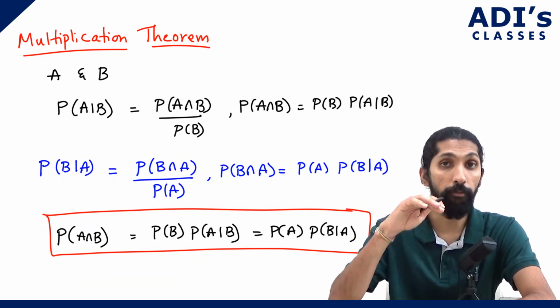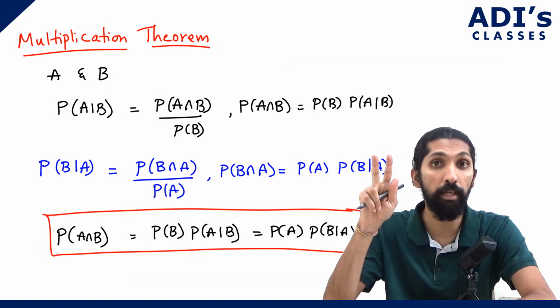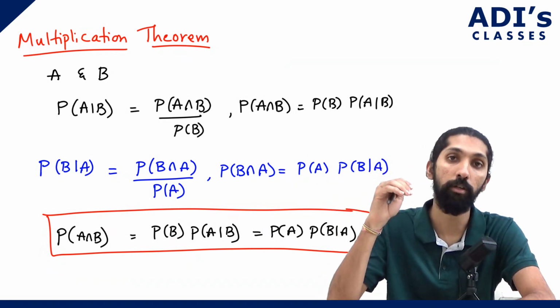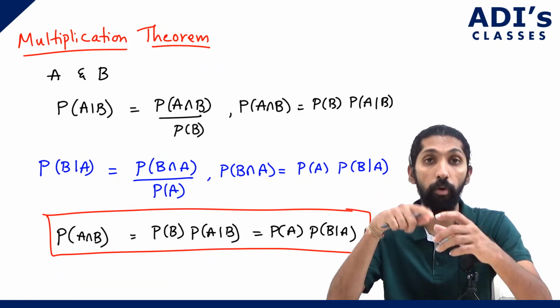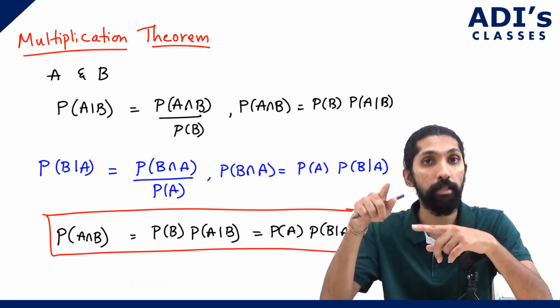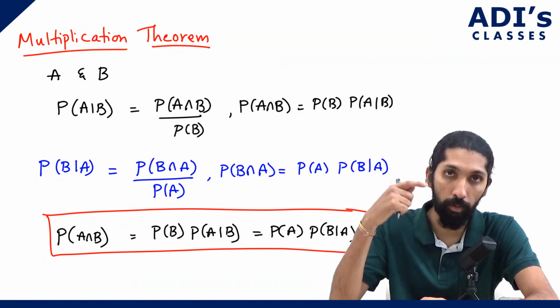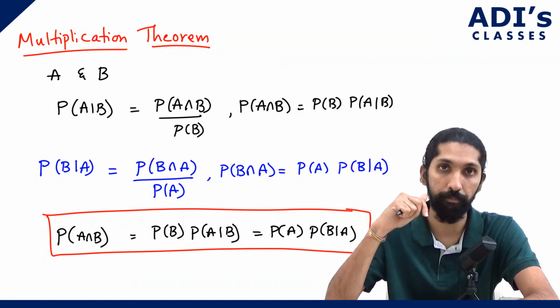Now, what if we have three events A, B, and C? Then what are we going to do? That is what we are going to see here. What if you have A intersection B intersection C? How are we going to do it with the multiplication theorem? Okay, let's look into that.